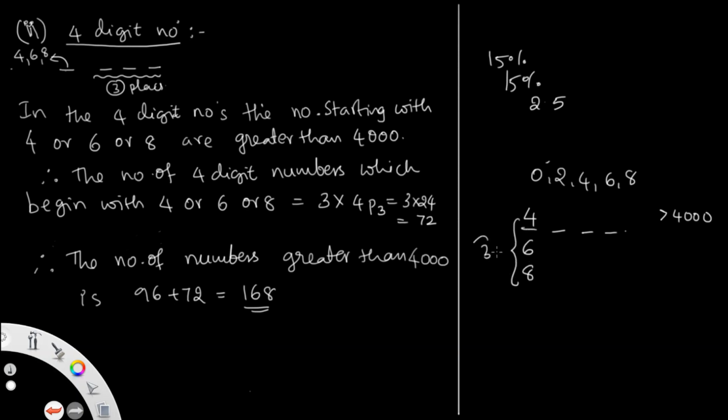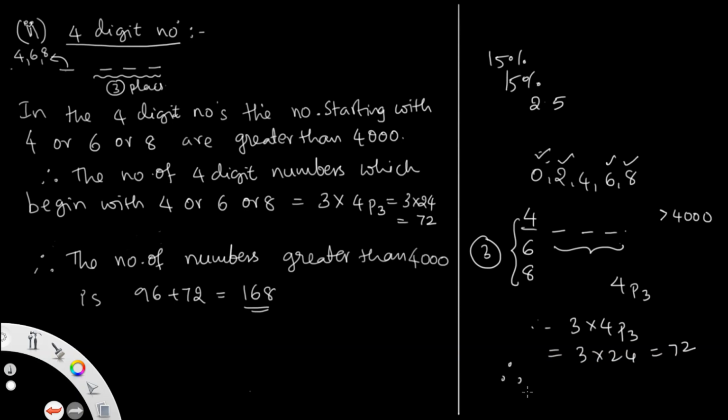The remaining 3 places, and the numbers are 1, 2, 3, 4. 4 numbers, 3 places. Suppose we put 4 in the first place, then you get 4 digits for 3 places. So it can be done in 4P3 ways. Therefore the total number of arrangements is 3 into 4P3, that is 3 into 24, that is equal to 72. So in the first case you get 96, in the second case you get 72. The total number of numbers is 168.